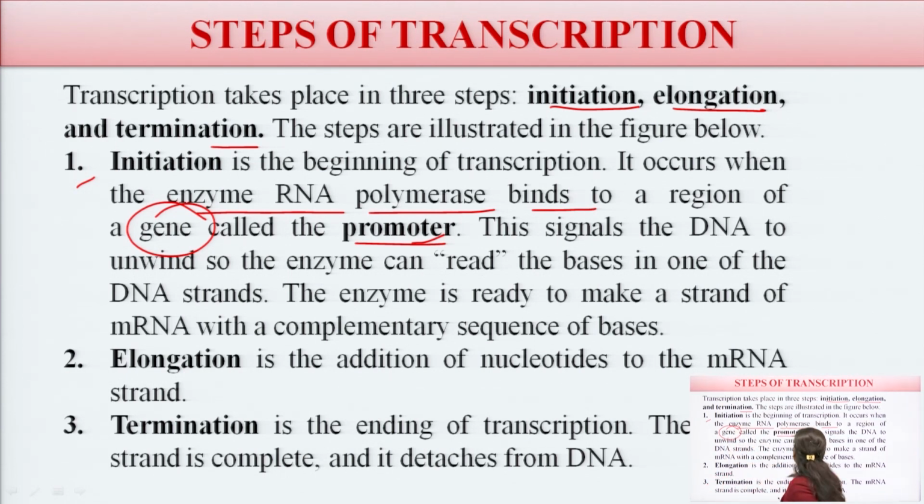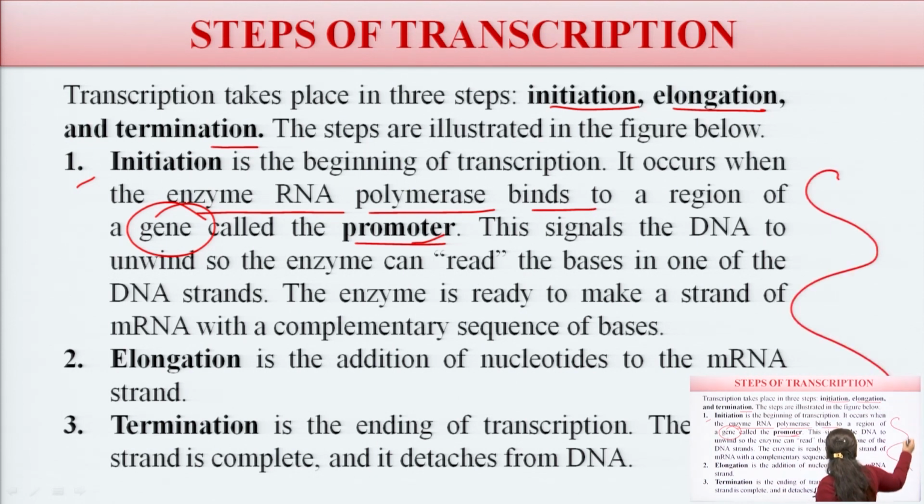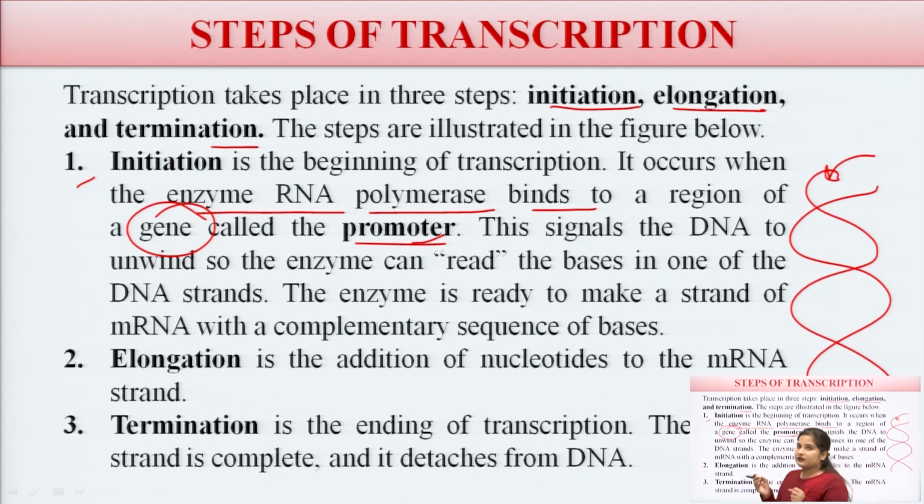If this is a DNA, it is a coiled structure, but when the promoter genes are here, they unwind. They are trying to unwind. Then elongation is the addition of the nucleotides of the mRNA in the strands, and the last one is termination.